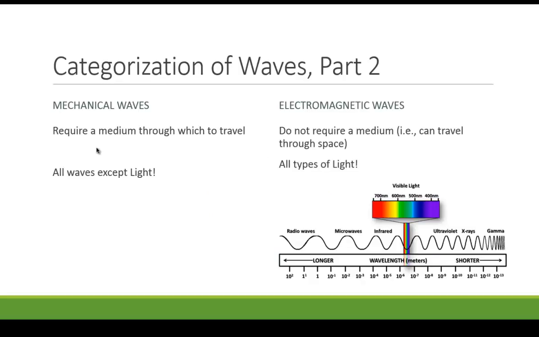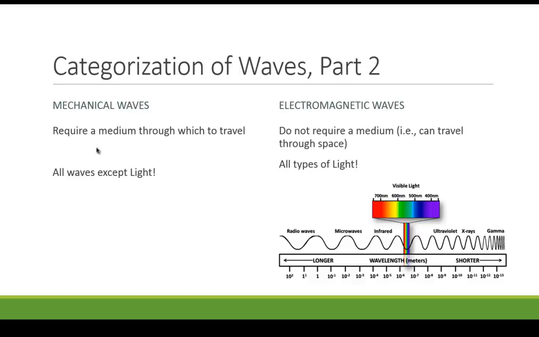The other way we categorize waves is if they are mechanical waves or electromagnetic waves. We're really only going to focus on mechanical waves in this course. And mechanical waves are those waves that require a medium through which to travel. So a water wave, a sound wave, people making a wave on a string, those are all mechanical waves. Electromagnetic waves do not require a medium through which to travel, and those are light waves. So all the different types of light, radio, infrared, visible, ultraviolet, X-ray, gamma rays, all are electromagnetic waves. They can travel through a vacuum. Okay, they do not require a medium through which to travel.